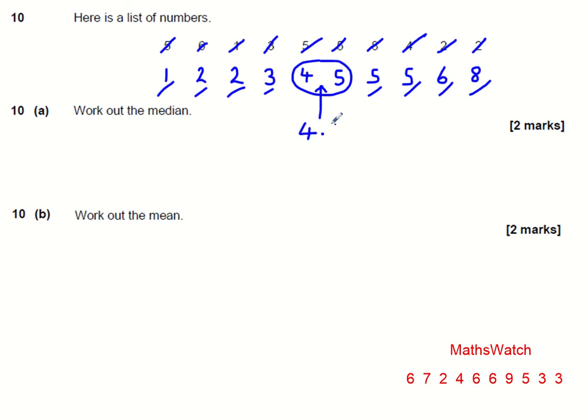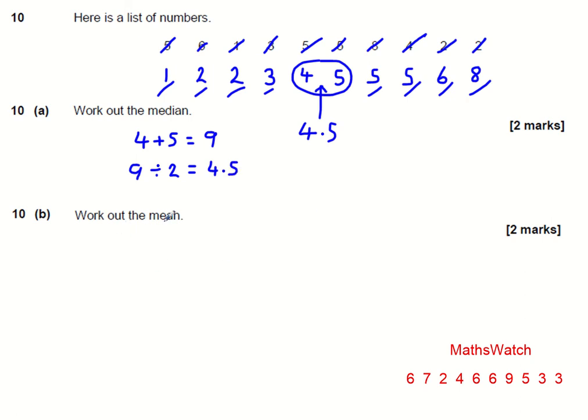If it's not obvious, you can make sure that you add those numbers together. So 4 plus 5 is 9. And then what you get as the answer, you can divide that by 2, and it should give you the exact same answer. That is the number in the middle. So the median's 4.5.